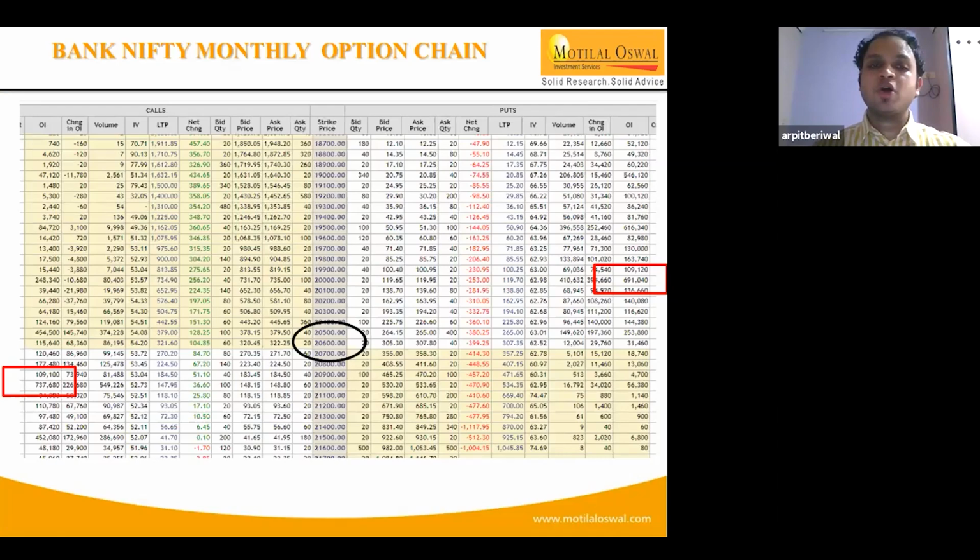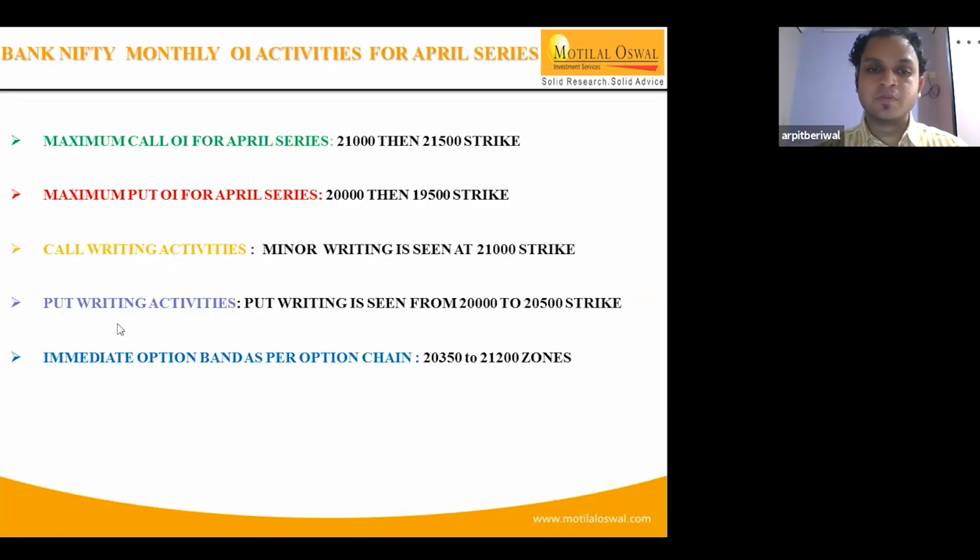There's a positive figure right from strikes 20,500 to 600 to 700, and the positive figures mean the call writers are intact with the strike. Likewise, if there's a negative figure, that means unwinding is happening at this place and market participants are expecting the market to go further up. There are a couple more questions, so we'll take the questions once we are done with the session going ahead.